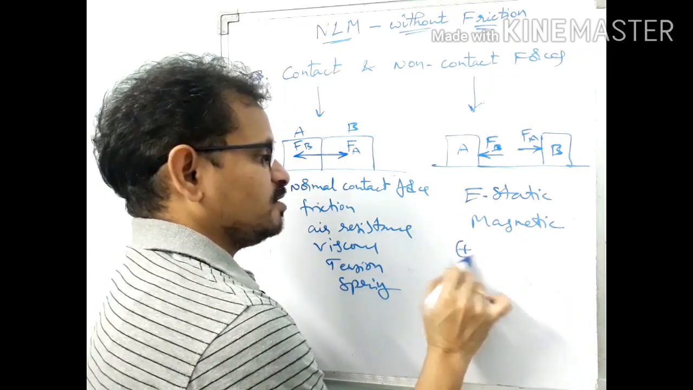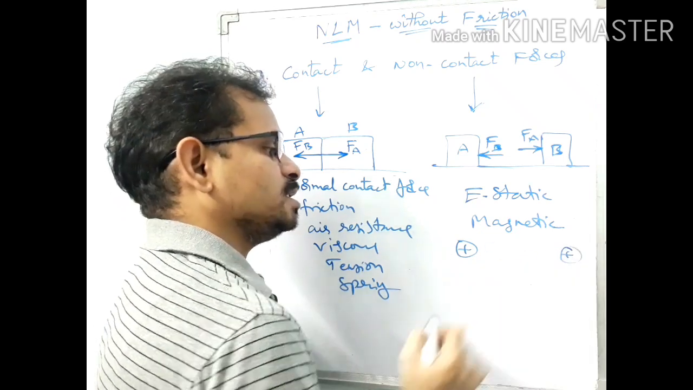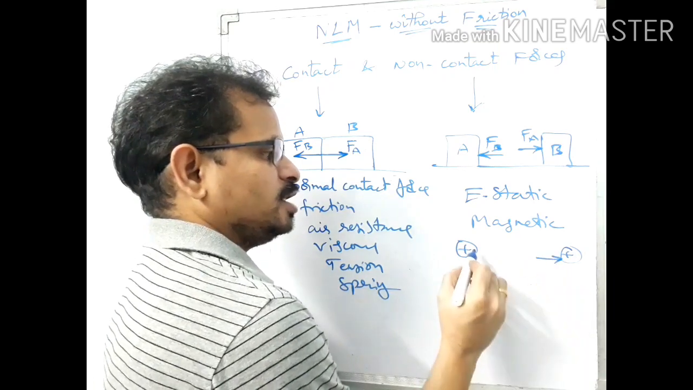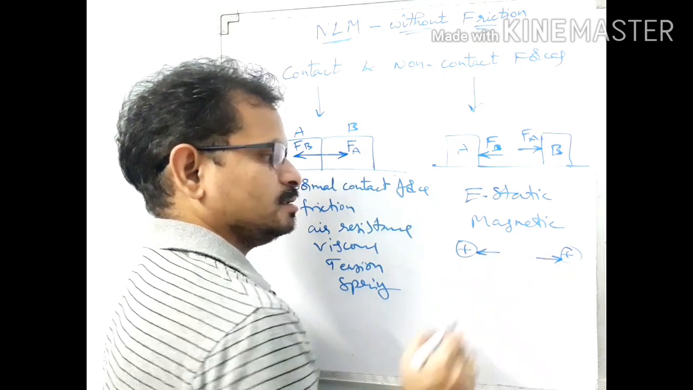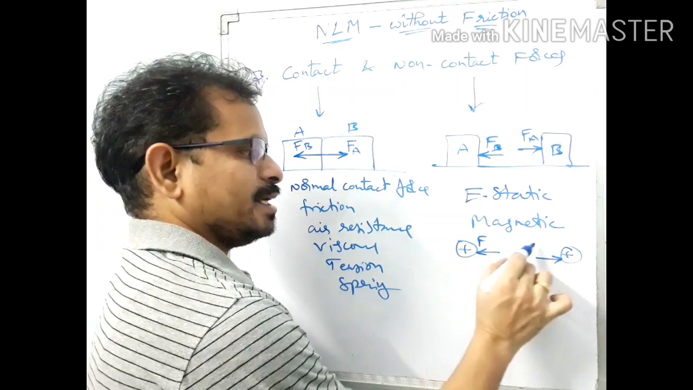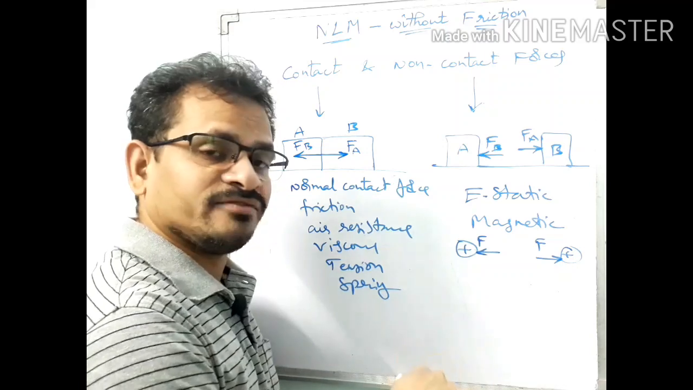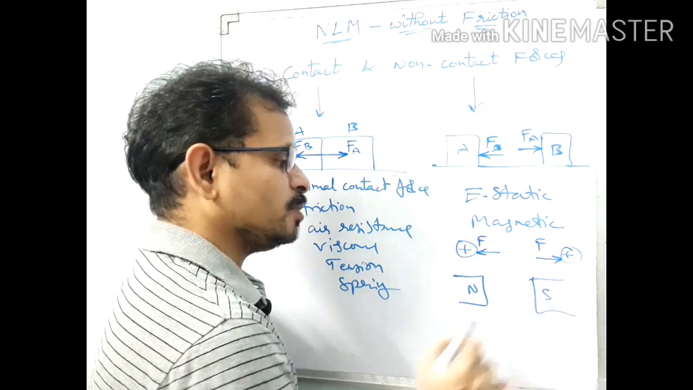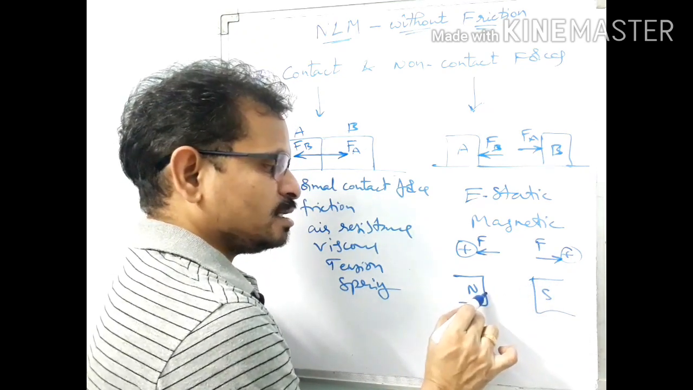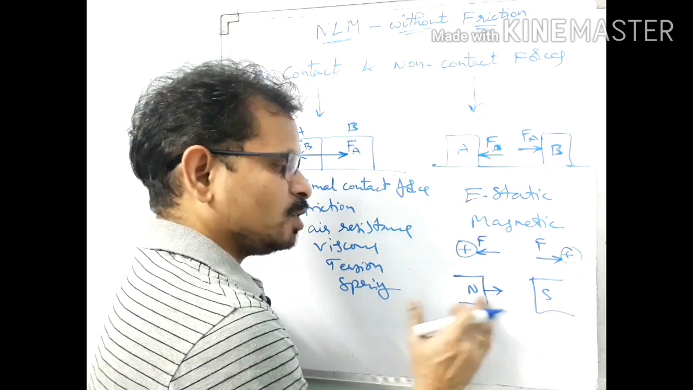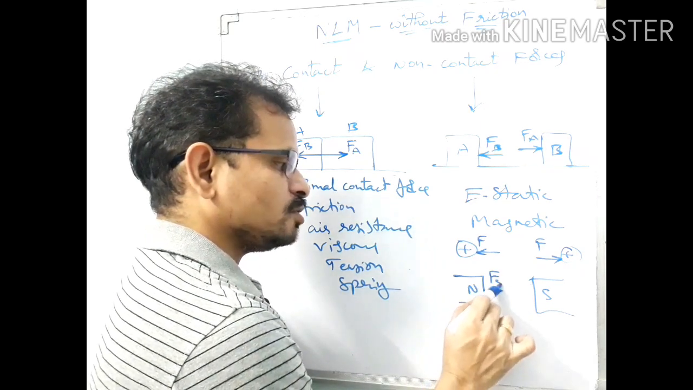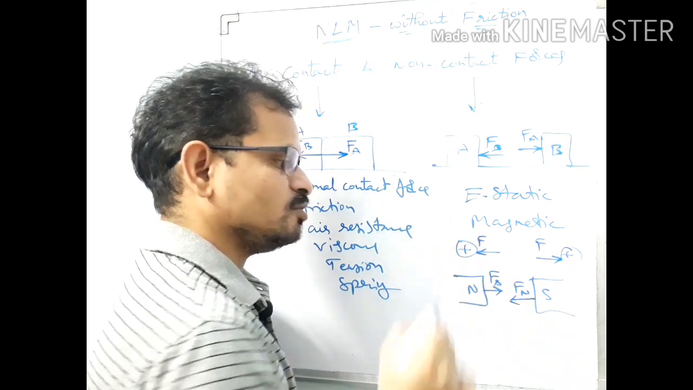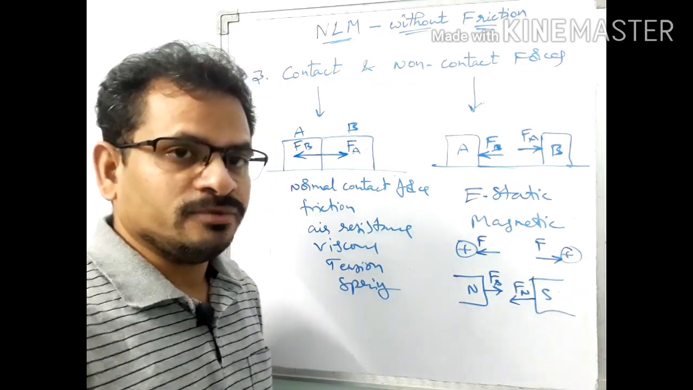Suppose we consider two charges, a positive charge and one more positive charge. What happens here? This positive charge is repelled by this one in this direction, and this positive charge is also repelled by this one in this direction. So what are these forces? Electrostatic forces. Are they contact forces? They are non-contact forces. Similarly, we can consider magnetic poles. This is the north pole, this is the south pole, and we know unlike poles attract each other, therefore the south pole attracts the north pole towards itself. So this is the force due to the south pole, Fs. Then what does the north pole do? It exerts a force Fn on the south pole. These are also non-contact forces.